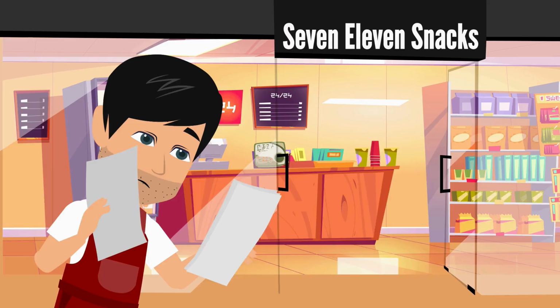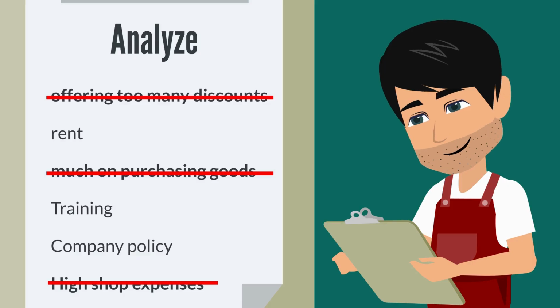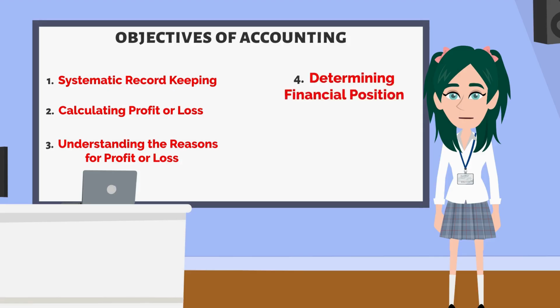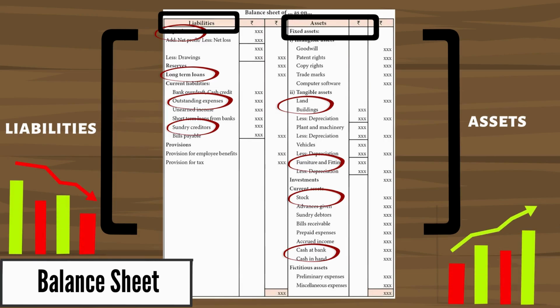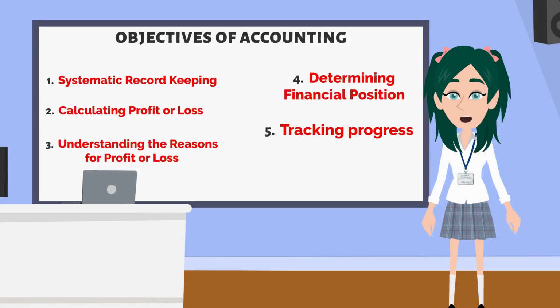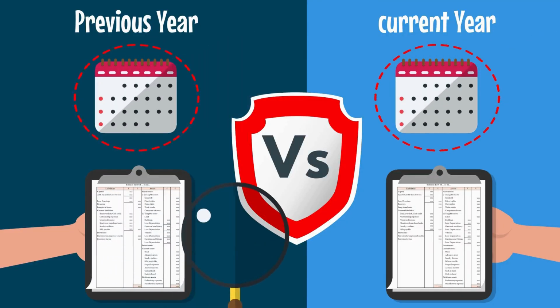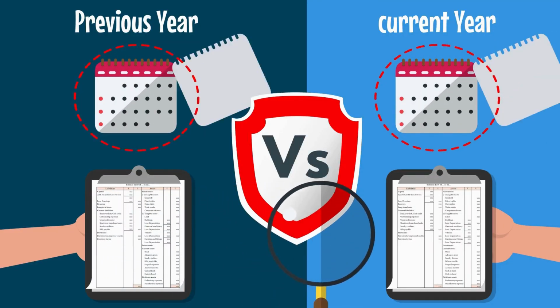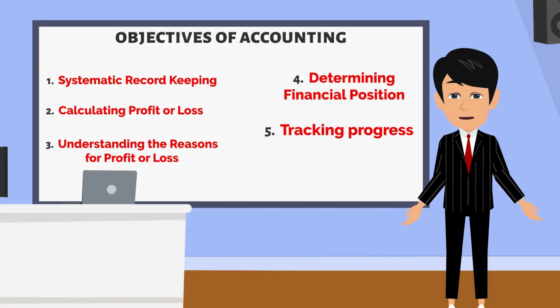Third, understanding the reasons for profit or loss. After summarizing, we analyze the reasons behind the profit or loss to understand why the business is performing in a particular way. Fourth, determining financial position. We prepare the balance sheet to assess what the business is worth, including its assets, liabilities, and owner's equity. Last, tracking business progress. Finally, we compare the current year's profit with last year's to see if the business is growing or shrinking. Yes, Bushra, excellent summary.